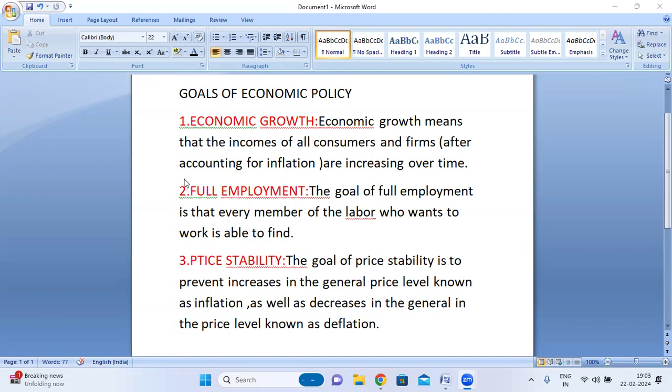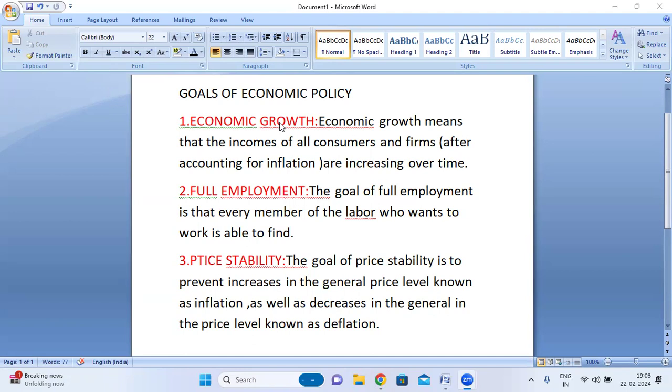Next, the goals of economic policy. The goals of economic policy consist of a value judgment about what economic policy should strive to achieve, and therefore fall under the heading of normative economics.